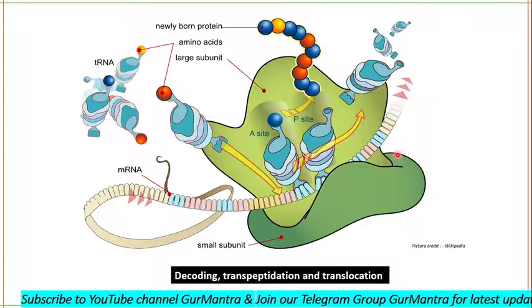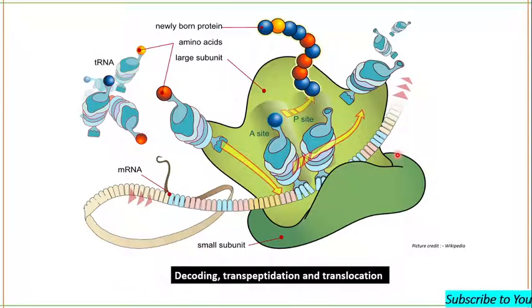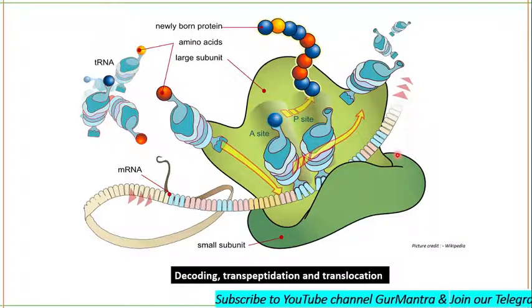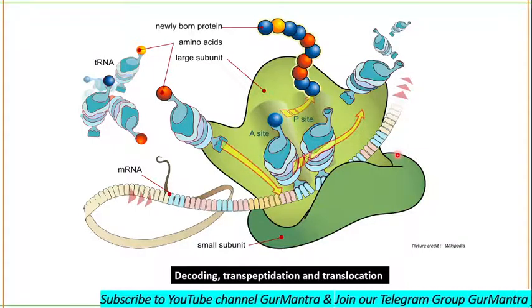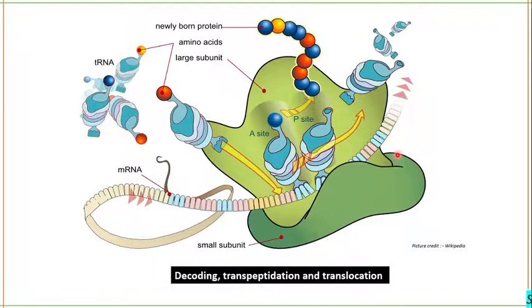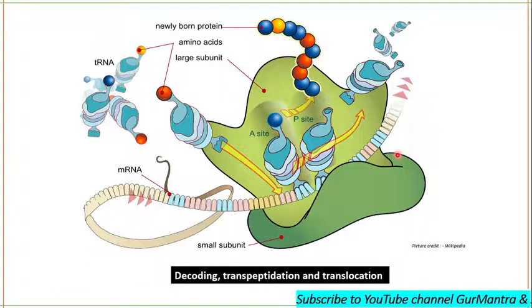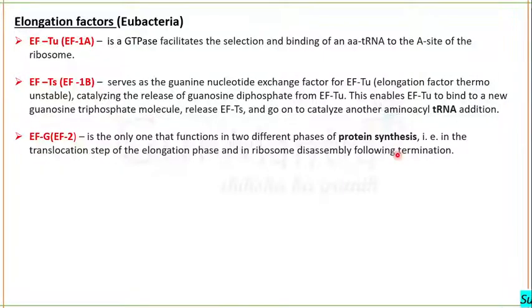But the thing is that this whole process requires some elongation factors. Elongation cannot be done without the help of elongation factors. There is the requirement of elongation factors. Decoding needs elongation factors. Translocation needs elongation factors. So let's talk about the elongation factors first.